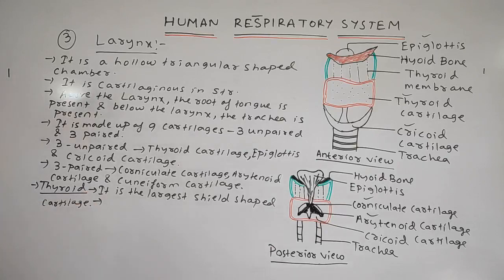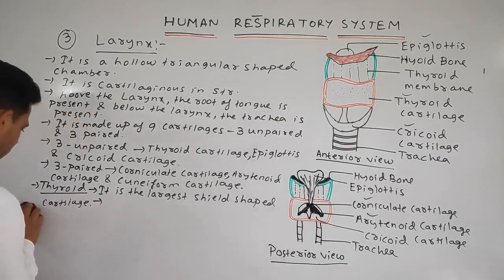The first one is your thyroid cartilage. It will be more prominent if you write the complete sentence.